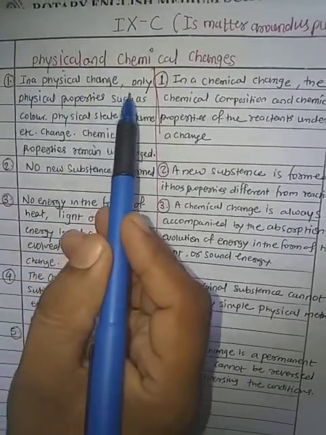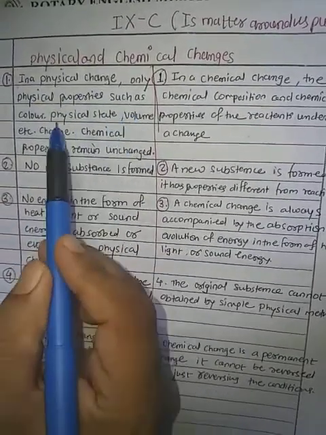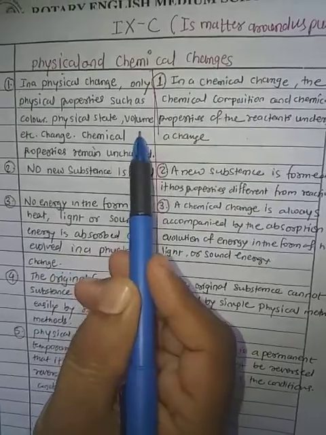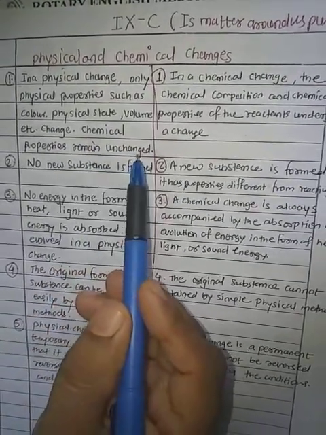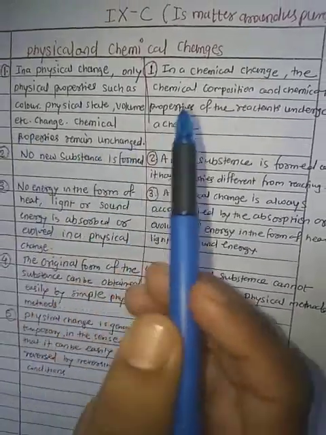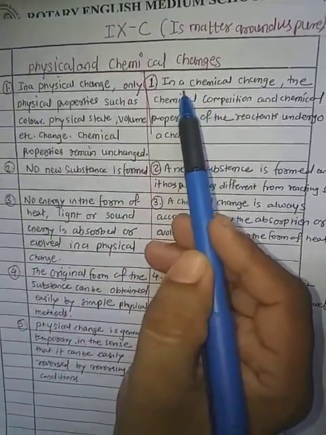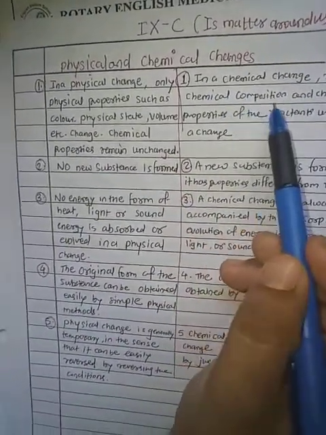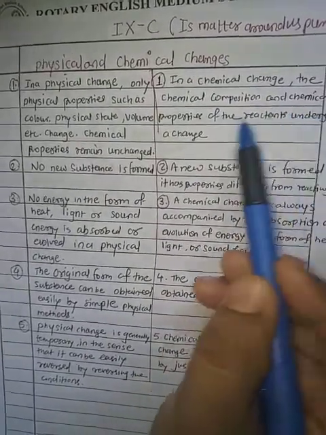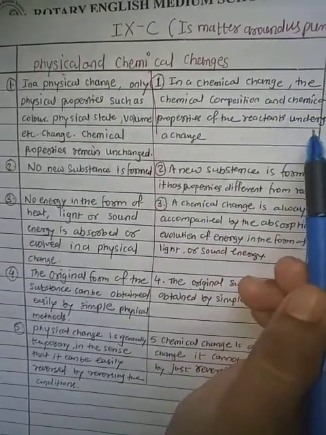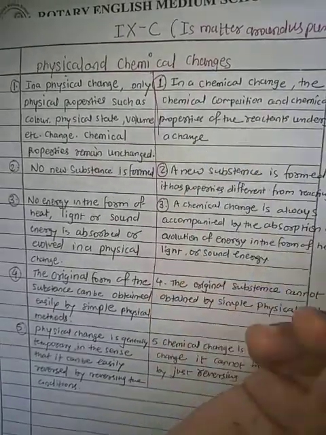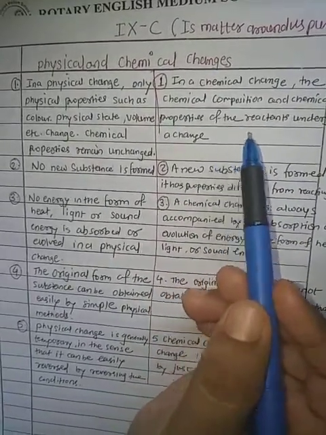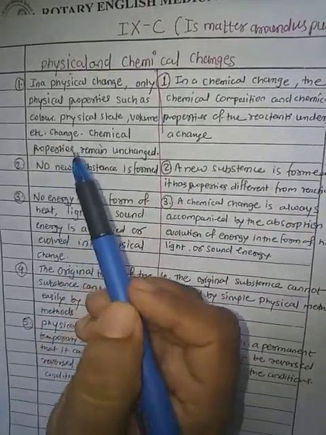The first point in physical changes: only physical properties such as color, physical state, volume, etc. change. The chemical properties remain unchanged. Very important here. In a chemical change, the chemical composition and chemical properties of the reactants undergo a change. We will see examples, but first concentrate on this difference.